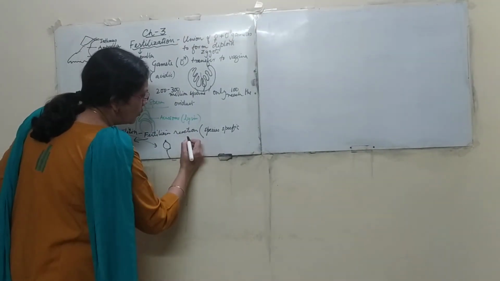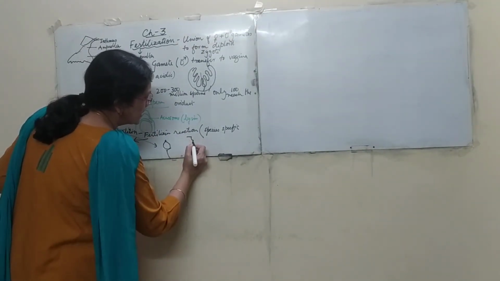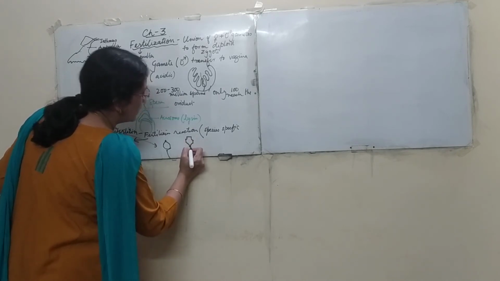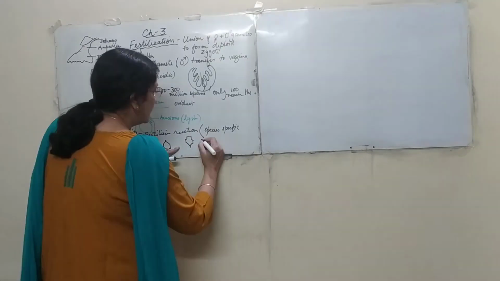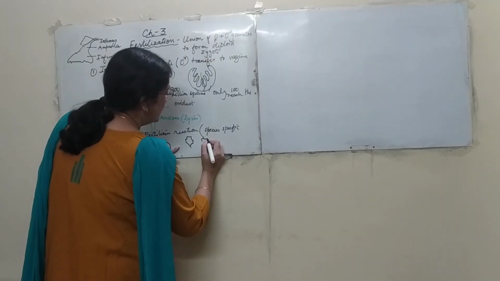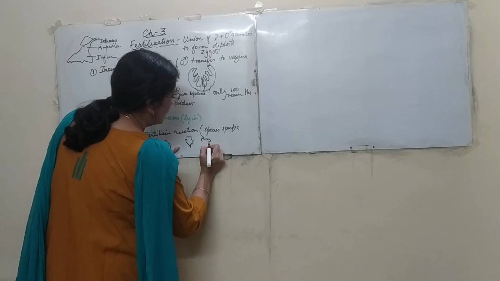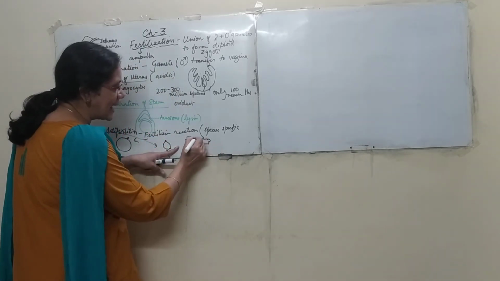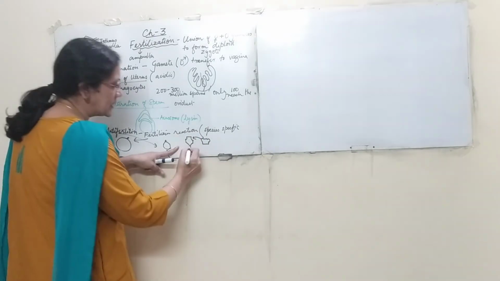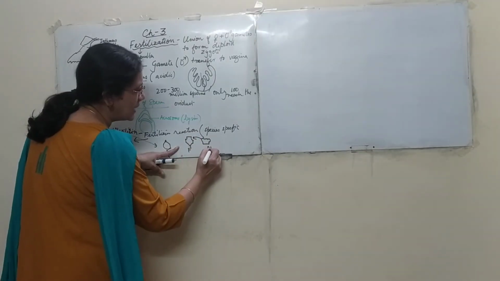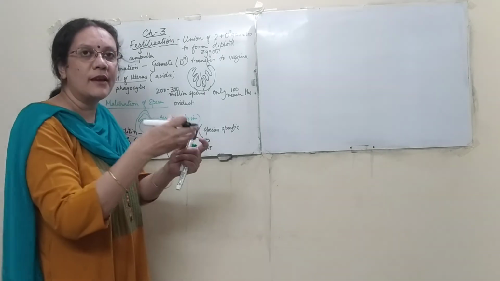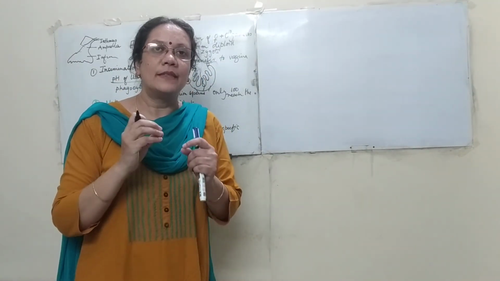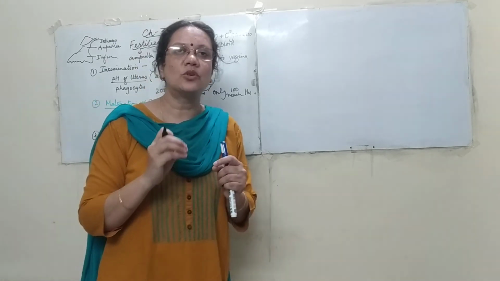Suppose this is the fertilizin, and the sperm has a structure like this, that is the anti-fertilizin. So this head can come and fix here. So this structure can fit. That is a way of identifying whether they are of the same species or not.